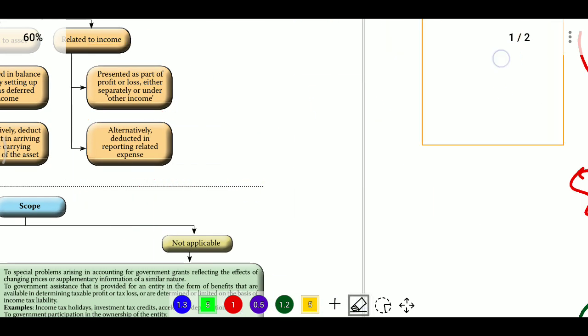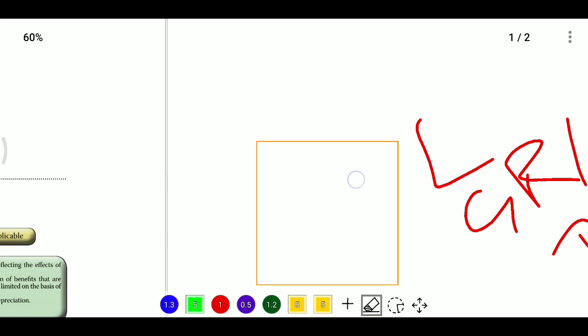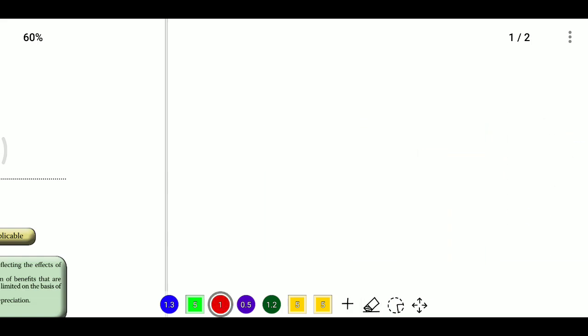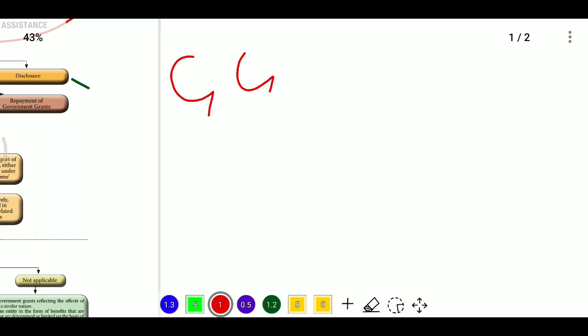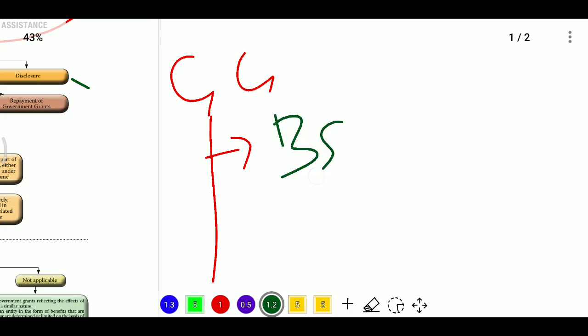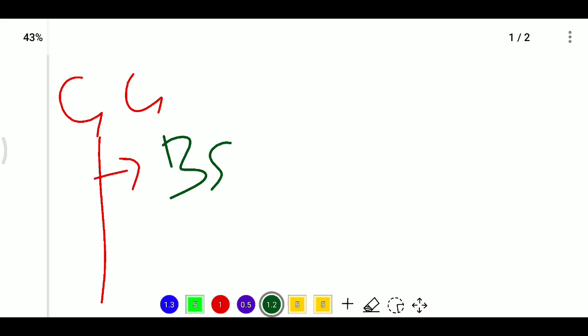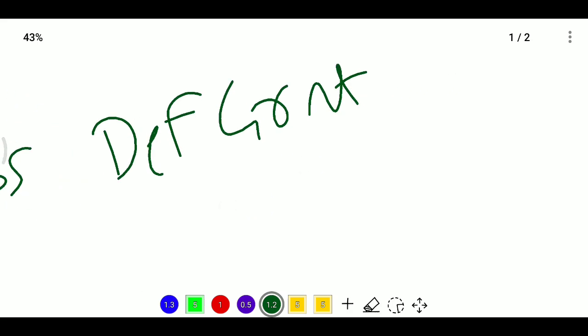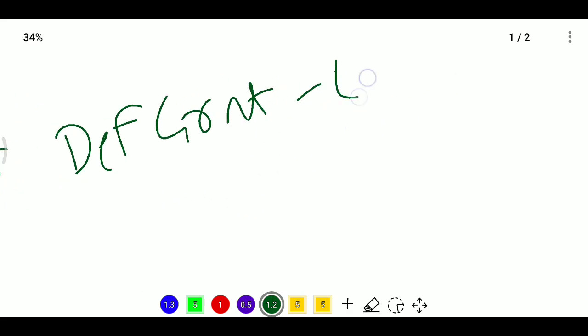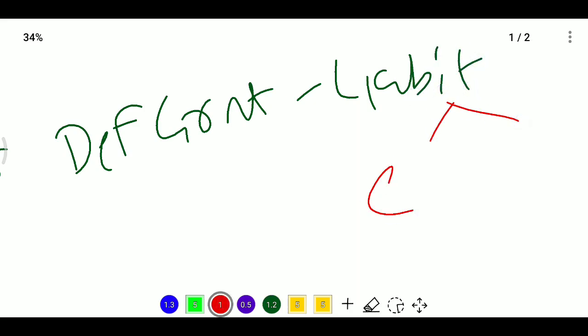Now we have explained that we have government grants that we can book into profit and loss account or balance sheet, and how we can present and account for this government grant. Firstly, if the government grant relates to the balance sheet, we show it as deferred grant, and this deferred grant will be a liability. The liability may be current or non-current in the balance sheet.